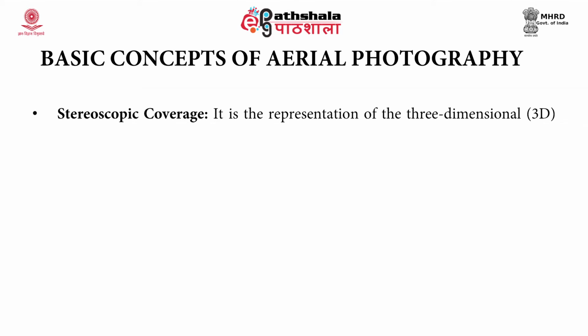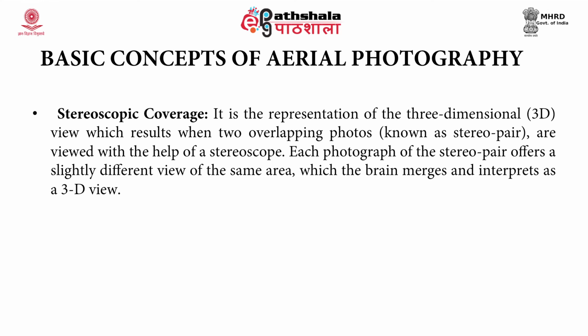The next concept is stereoscopic coverage. It is the representation of the three-dimensional view which results when two overlapping photos, known as a stereo pair, are viewed with the help of a stereoscope. Each photograph of the stereo pair offers a slightly different view of the same area, which the brain merges and interprets as a three-dimensional view.